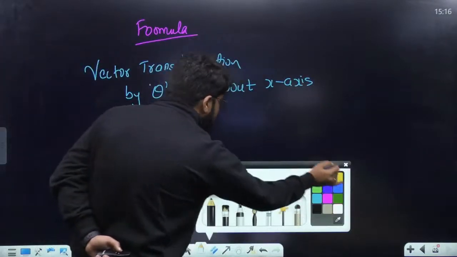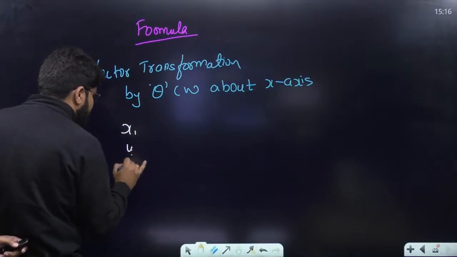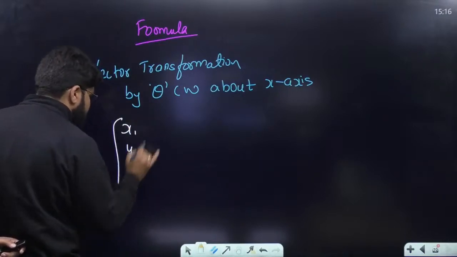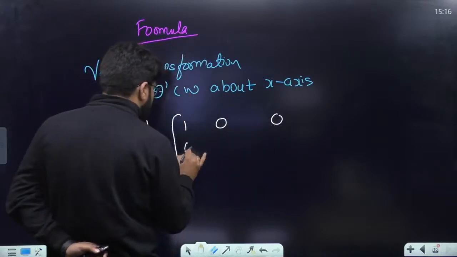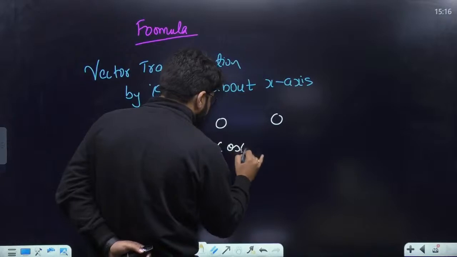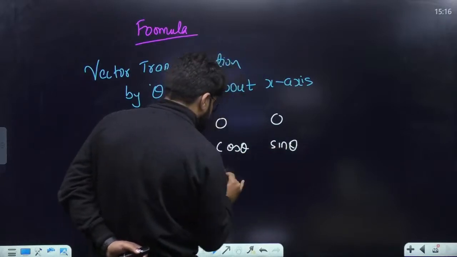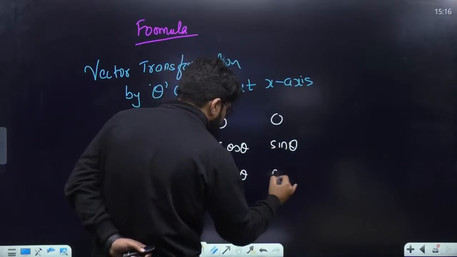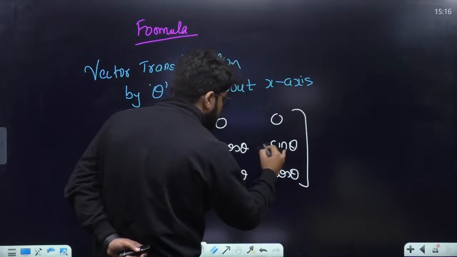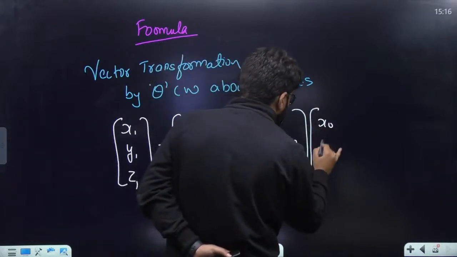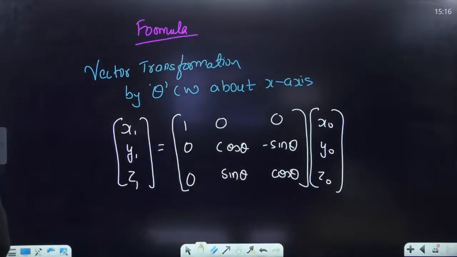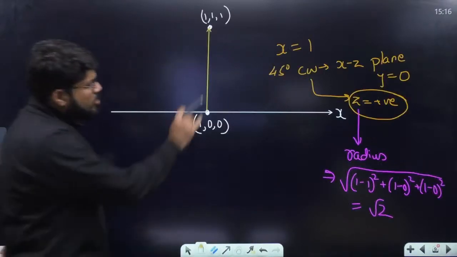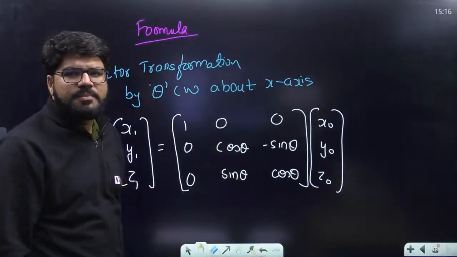Then the transformed vector x1 y1 z1 is given by the orthogonal matrix multiplied by the vector. ठीक है जी. That is what it should be, right? So वैसे तो logic से answer आ गया, but this is the formula if somebody wants to apply.